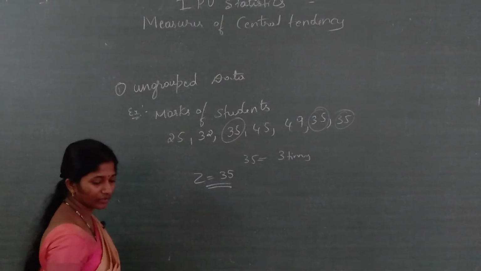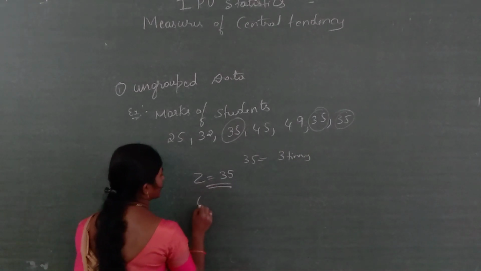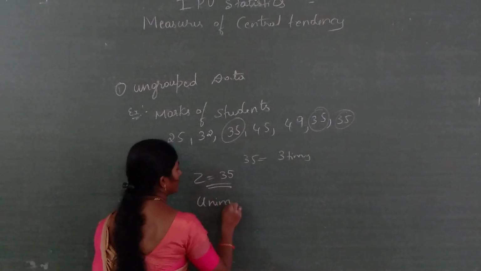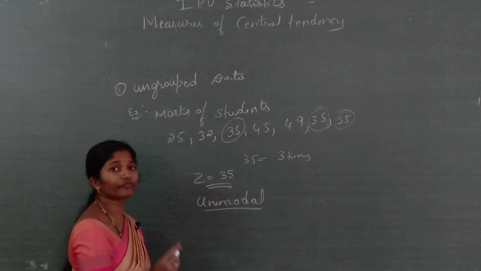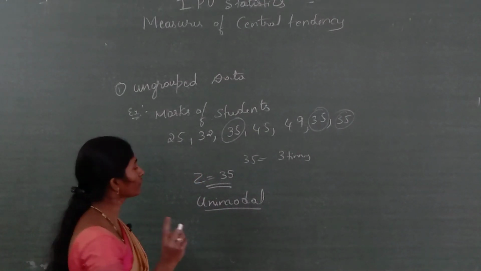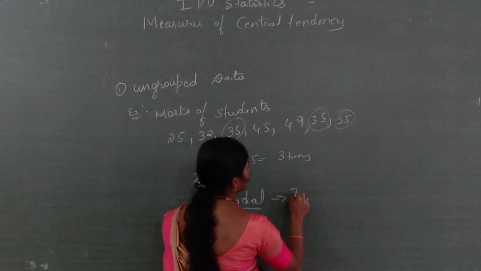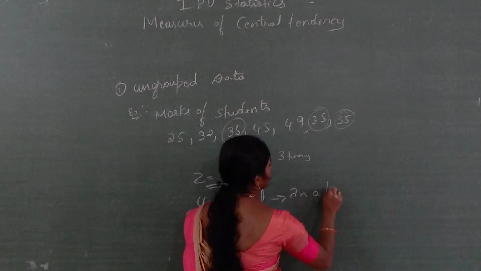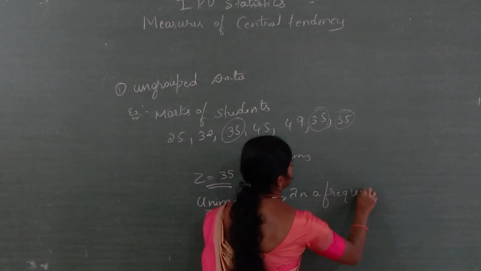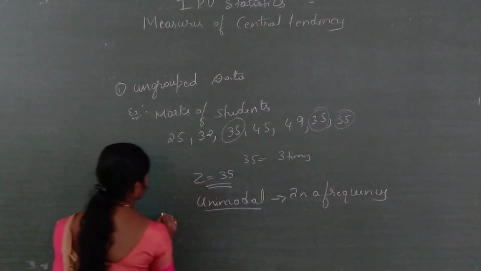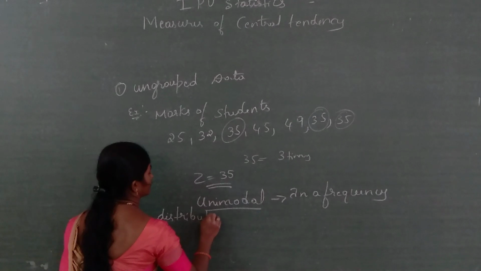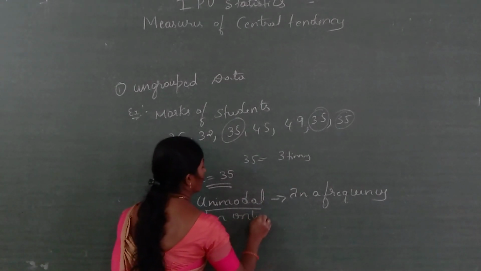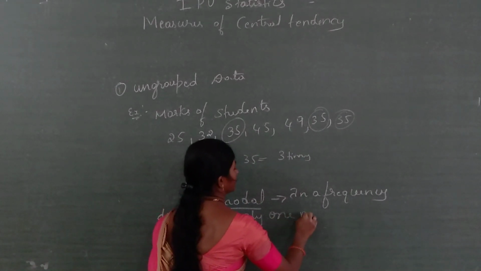Okay. Here it is unimodal. What do we mean by unimodal? Unimodal means that in a frequency distribution, only one mode is given.